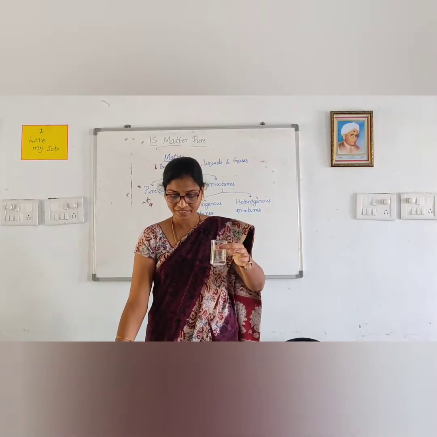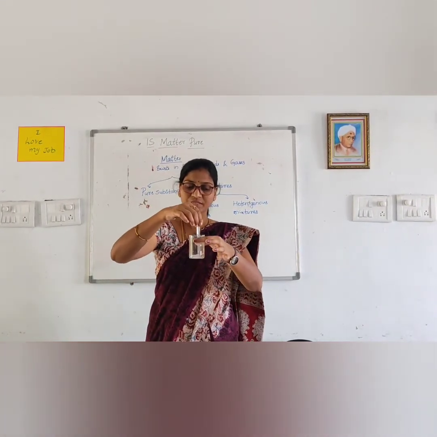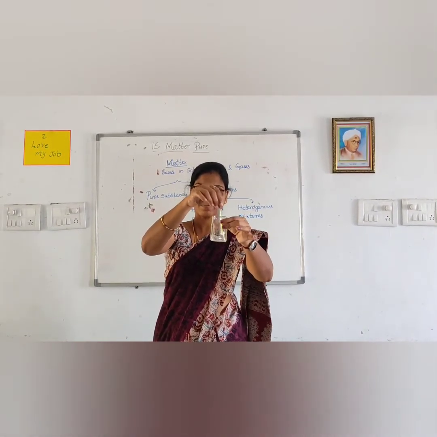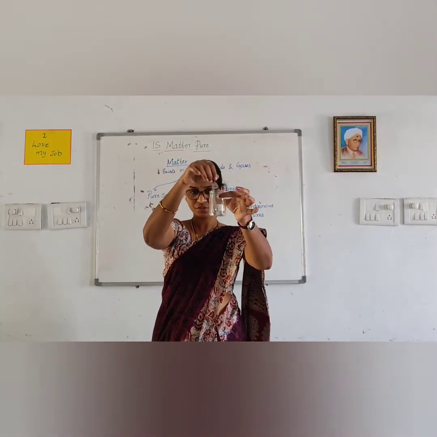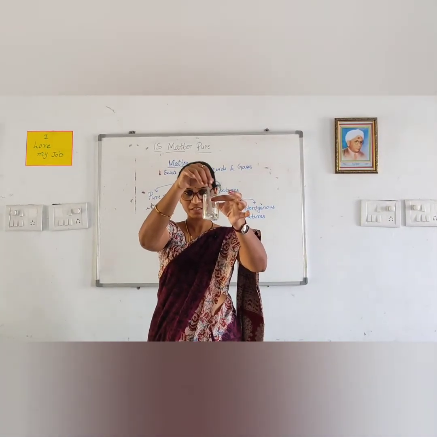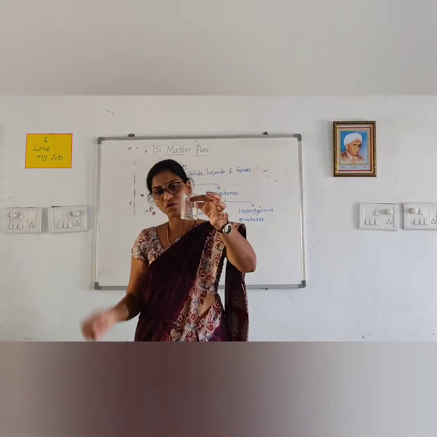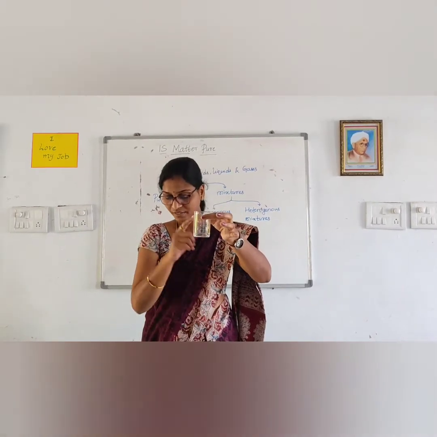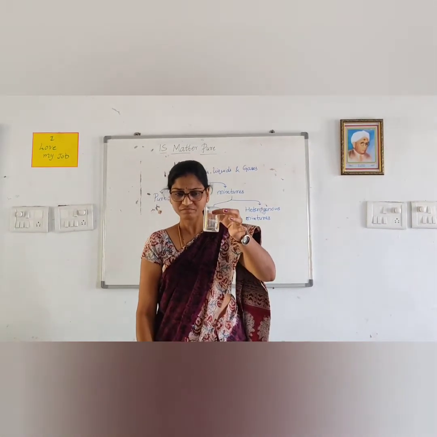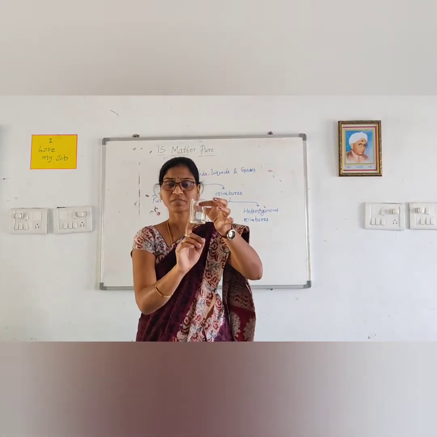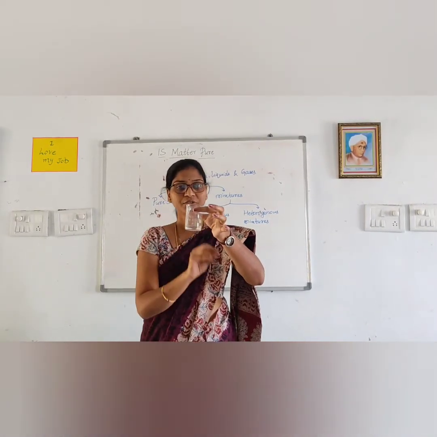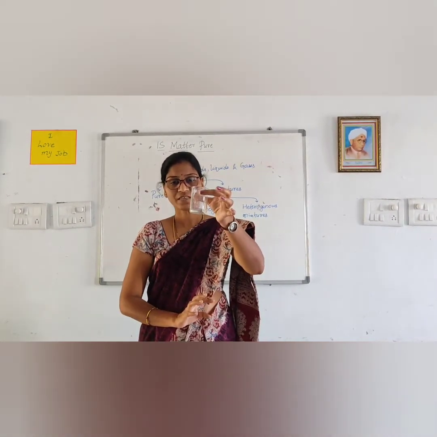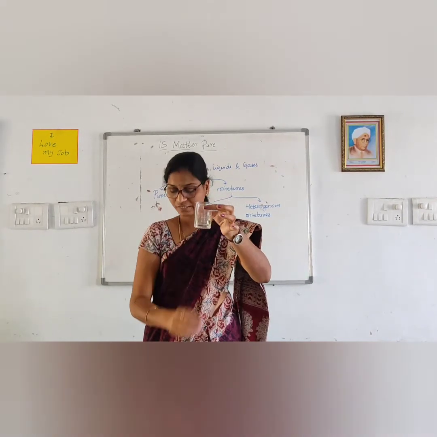Now we will mix it for some time. After some time, when you observe this solution, we cannot see the salt and sugar. It has completely dissolved in the water. This is called a homogeneous mixture, because all the particles have been uniformly distributed in the water. So, this type of mixture is called a uniform mixture or homogeneous mixture.